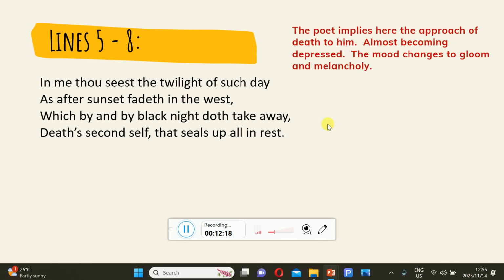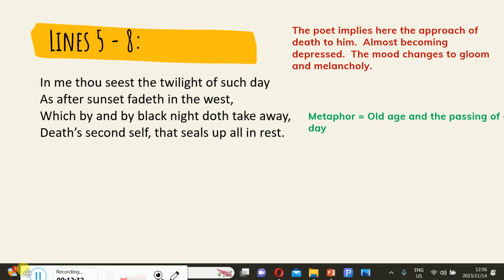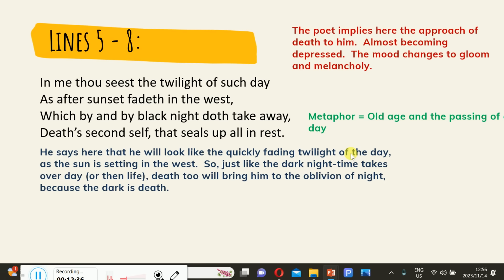The poet implies here the approach of death to him, almost becoming depressed, and then the mood changes to gloom and melancholy. Remember, it's important to always identify the mood and the themes that are portrayed through the words, the manner in which the poet chose to use words to describe circumstances. Now, in me thou seest the twilight of such a day.